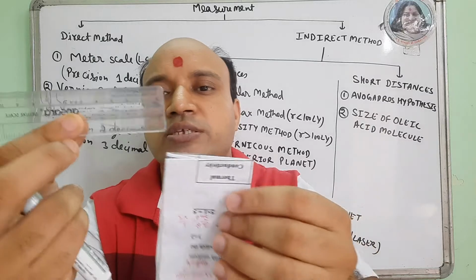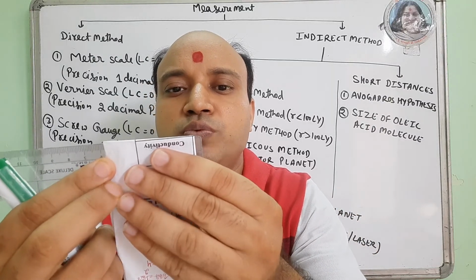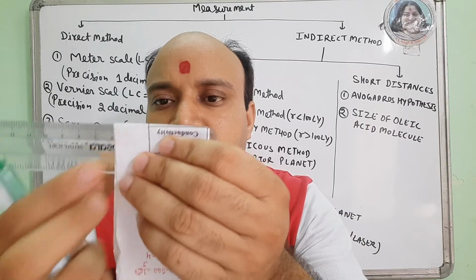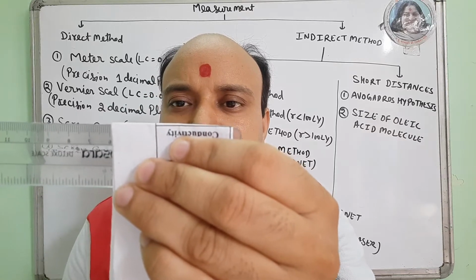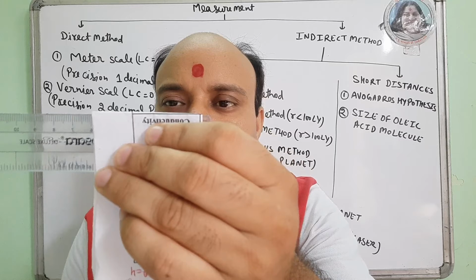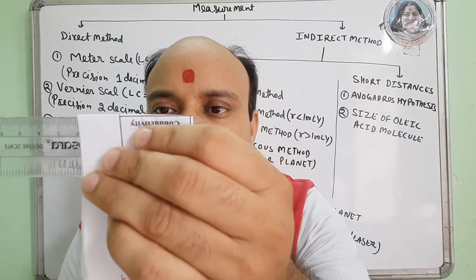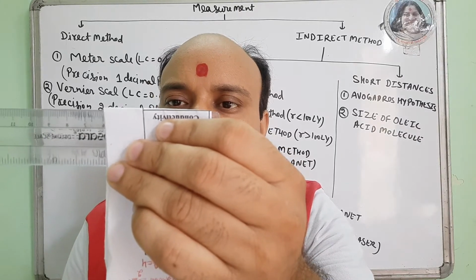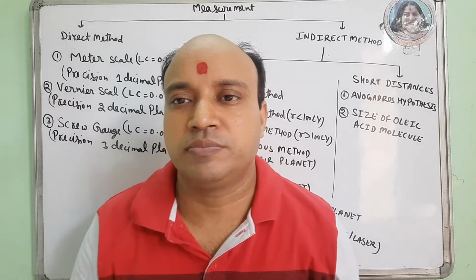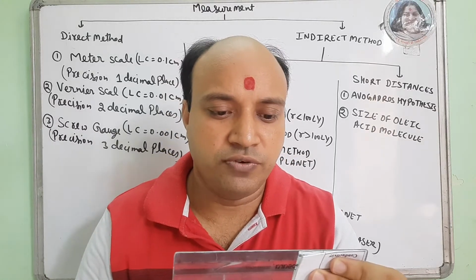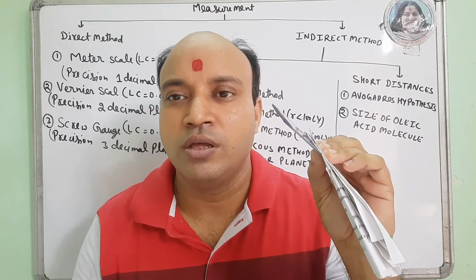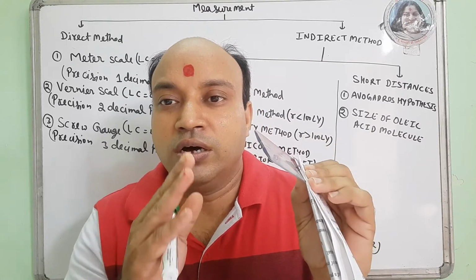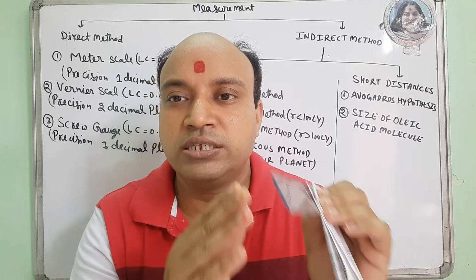Then I use a simple scale. I just coincide 0 with one end and I find that some students may say, sir, it is 5.7, some may say it is just less than 5.7, some may say it's more than 5.7 centimeter. But what is the actual reading? We want a more precise reading.